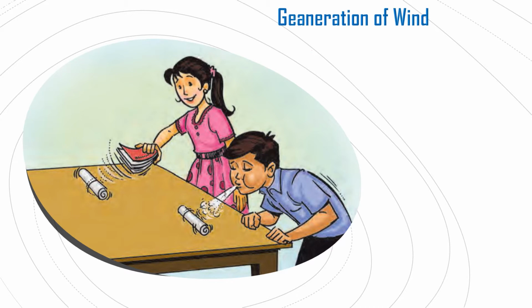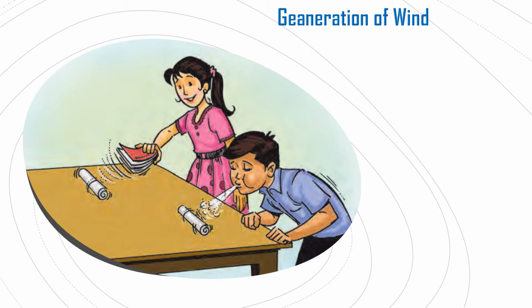Now next we are going to learn how winds can be generated. First of all, what is meant by wind? We feel wind, but it cannot be touched and cannot be seen.